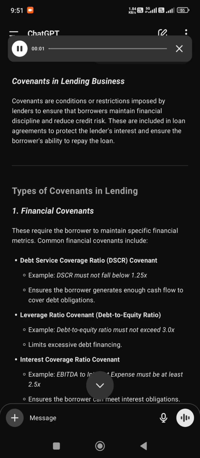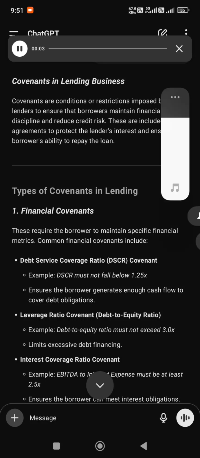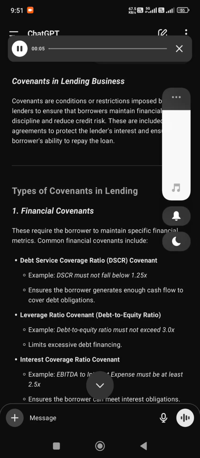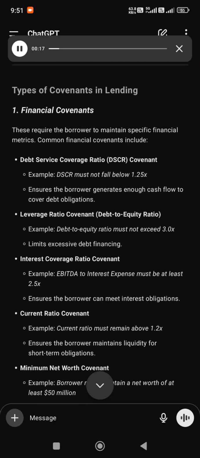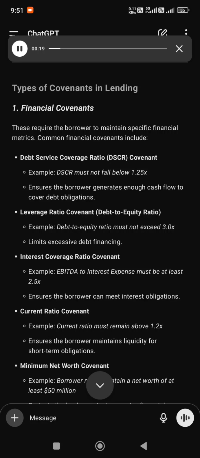Covenants in lending business. Covenants are conditions or restrictions imposed by lenders to ensure that borrowers maintain financial discipline and reduce credit risk. These are included in loan agreements to protect the lender's interest and ensure the borrower's ability to repay the loan.